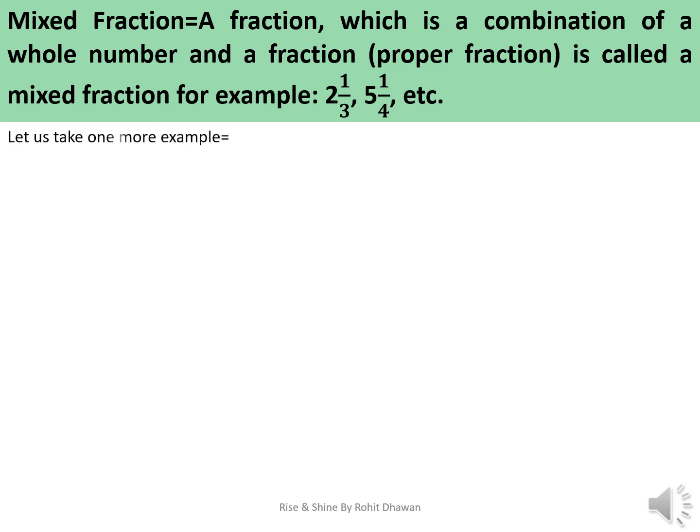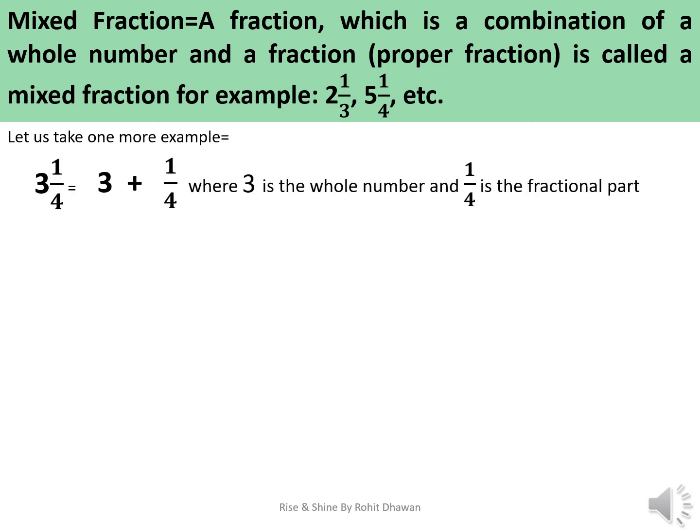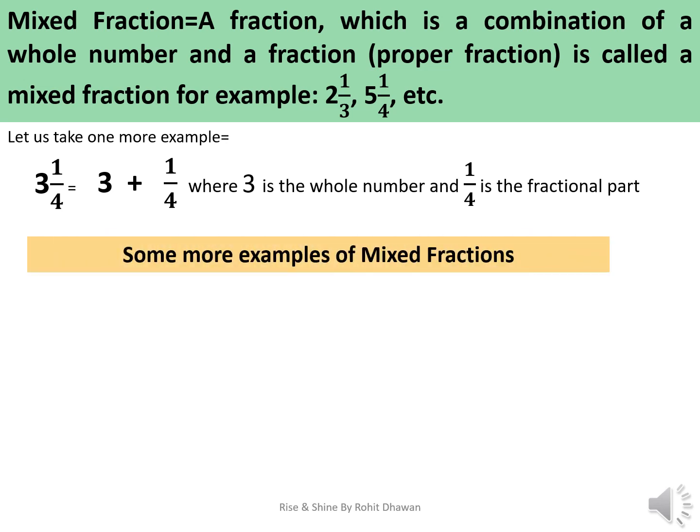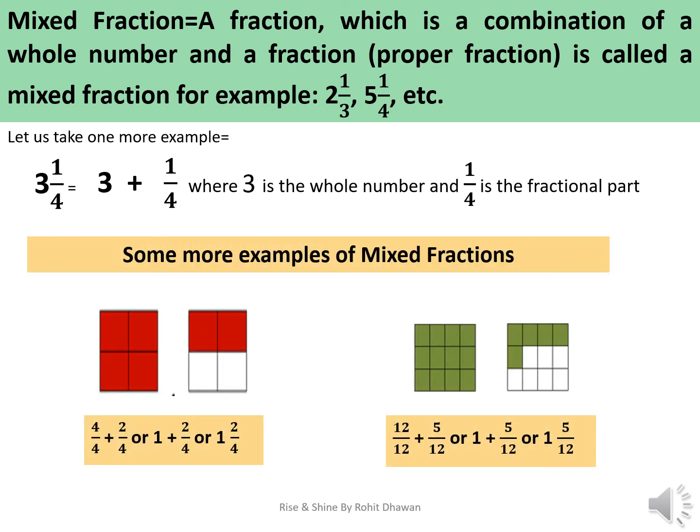To understand this, let us take one more number, 3 1 by 4. Now please note, 3 1 by 4 is a mixture of one whole number, that is 3, and a fractional part, that is 1 by 4. So we can call 3 1 by 4 a mixed fraction. Let us see some more examples of mixed fractions.